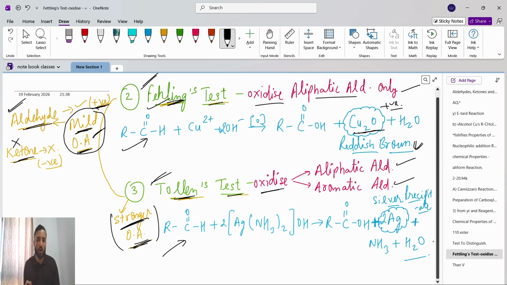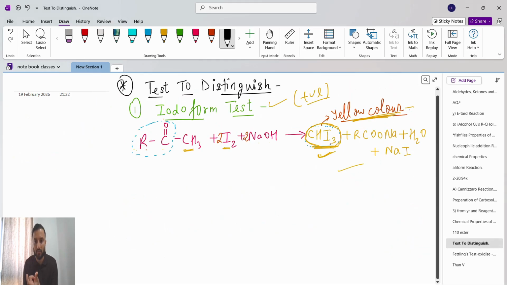Okay, I will tell you how you will get to know. If in the product we get CHI3 in yellow color, we say the iodoform test is positive.